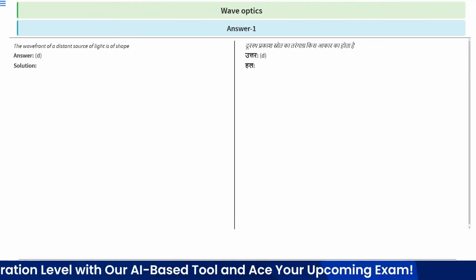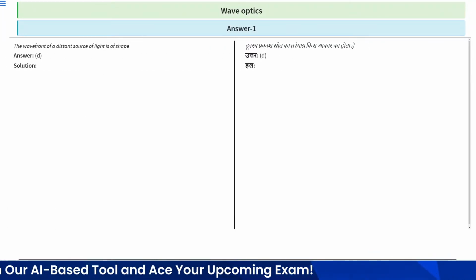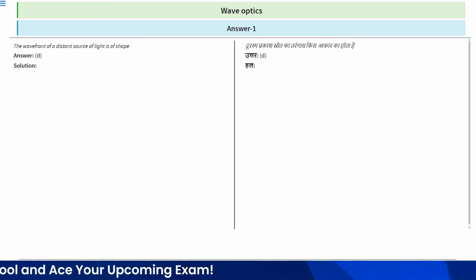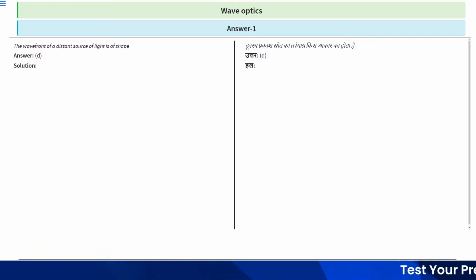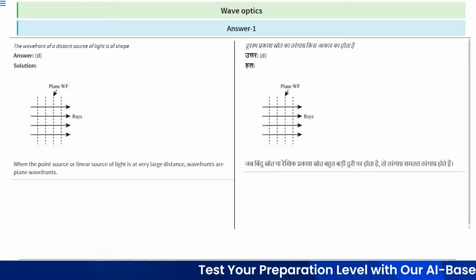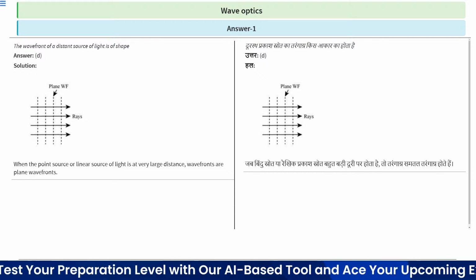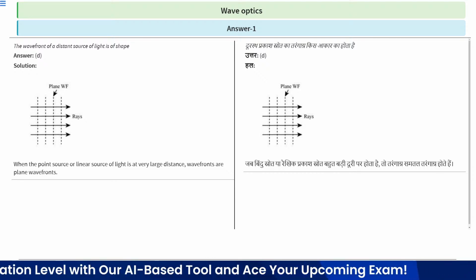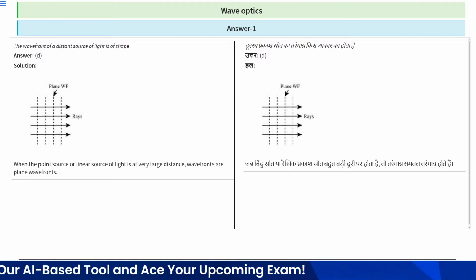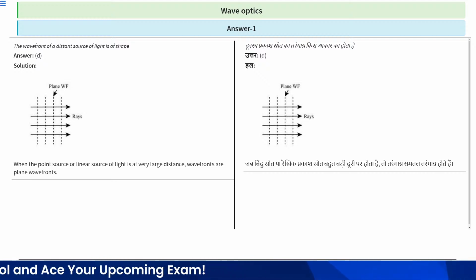So we have to find the shape of the wavefront when the source is a distant source. When a point source or linear source of light is at a very large distance, suppose the rays come from infinity, the source of light is at a very large distance.